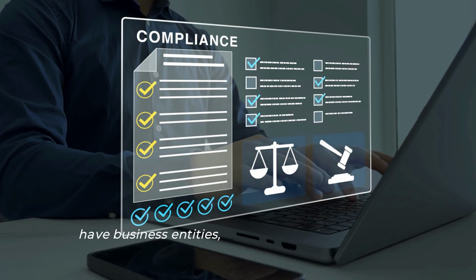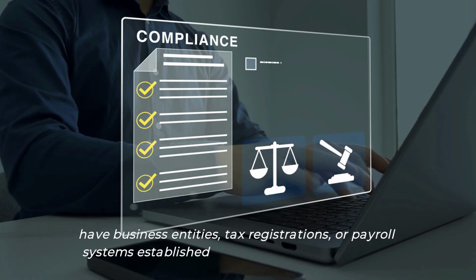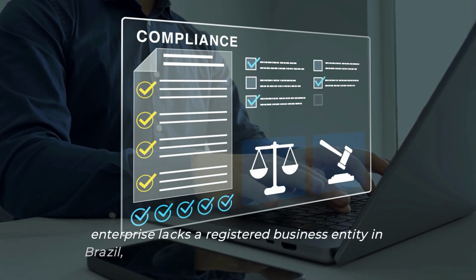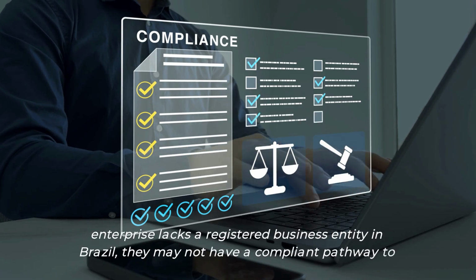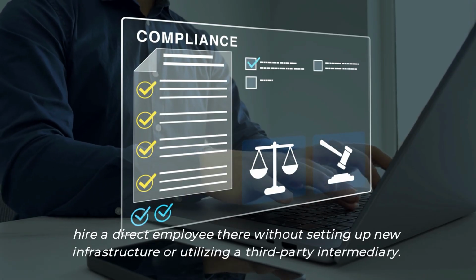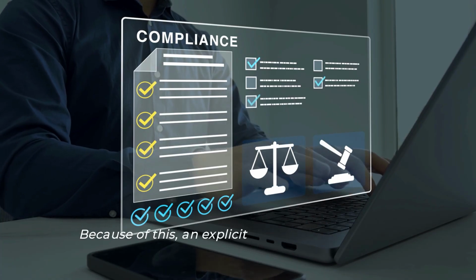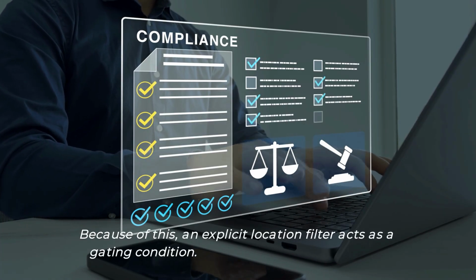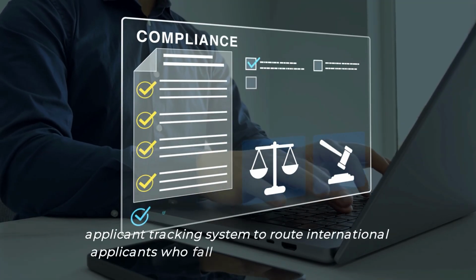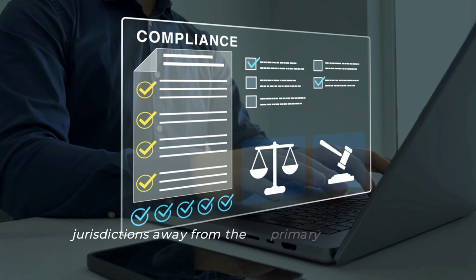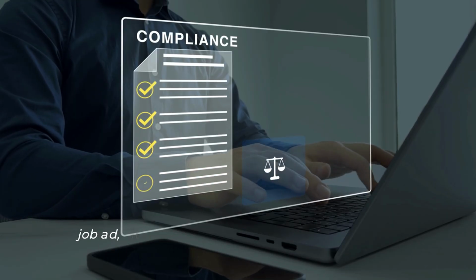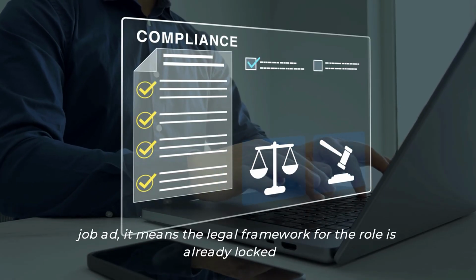A company might only have business entities, tax registrations, or payroll systems established in specific jurisdictions. If an enterprise lacks a registered business entity in Brazil, they may not have a compliant pathway to hire a direct employee there without setting up new infrastructure or utilizing a third-party intermediary. Because of this, an explicit location filter acts as a gating condition. It is often configured into the applicant tracking system to route international applicants who fall outside the approved legal jurisdictions away from the primary recruiter queue. When you see an explicit location listed in a remote job ad, it means the legal framework for the role is already locked in.